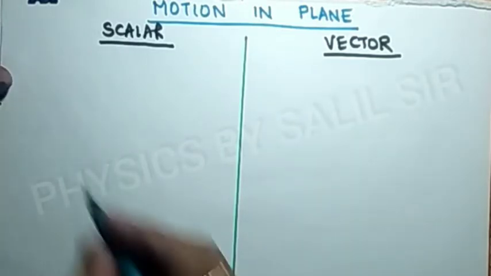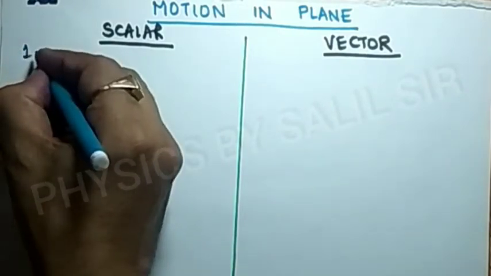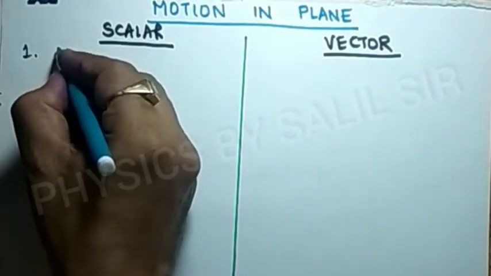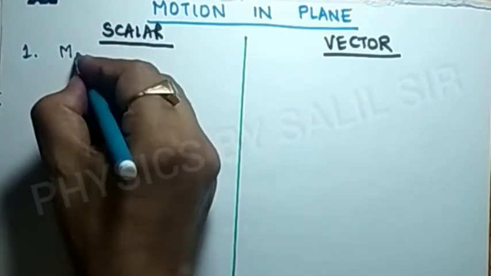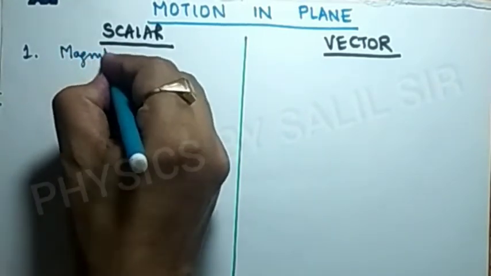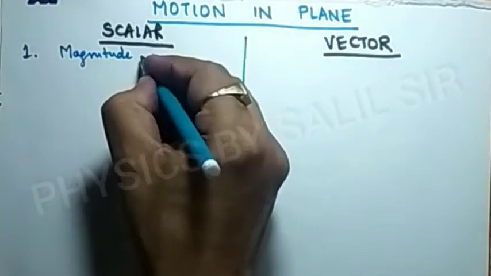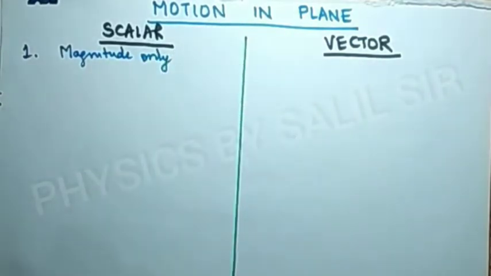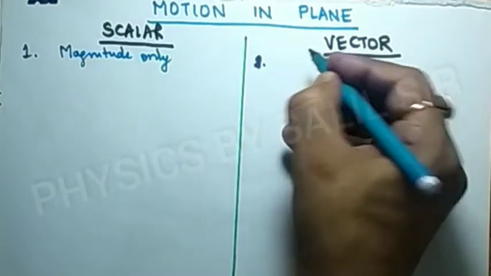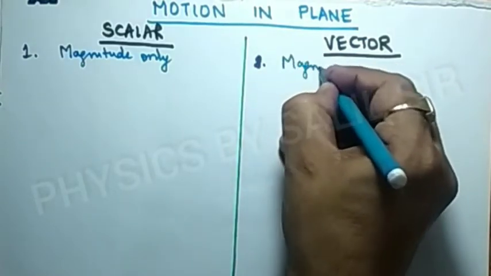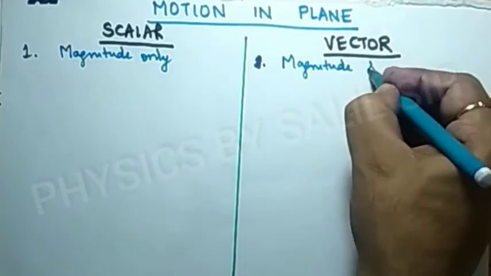Scalar quantities are those quantities in which we can know about the magnitude only, and vector quantities are those quantities which have magnitude as well as direction.